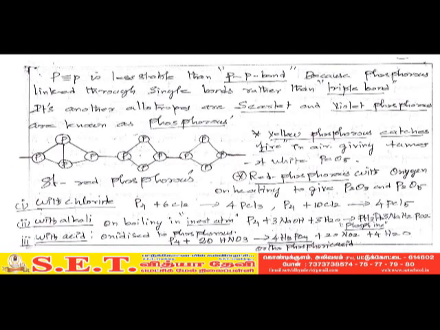For the next topic, phosphorus reacts with acid. Phosphorus reacts with acid, and the acid is oxidized to give orthophosphoric acid. A question may be asked from this topic: how will you prepare orthophosphoric acid? You have to write: phosphorus is oxidized by the acid to give orthophosphoric acid.